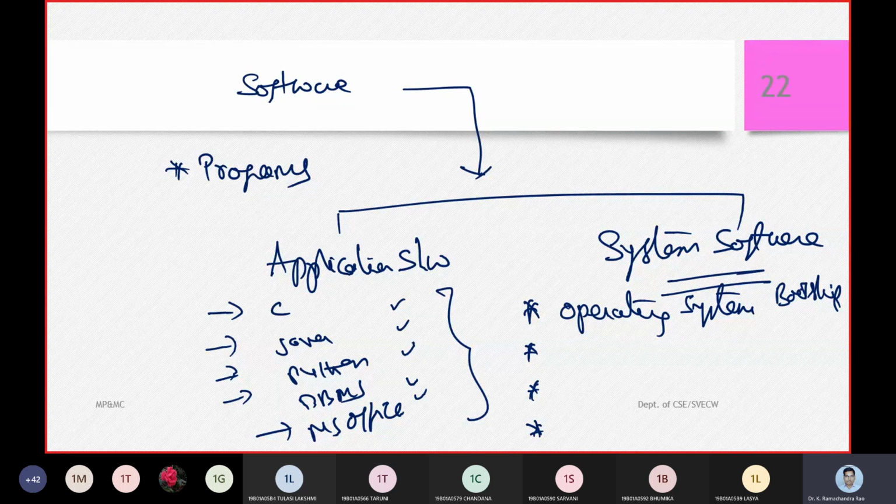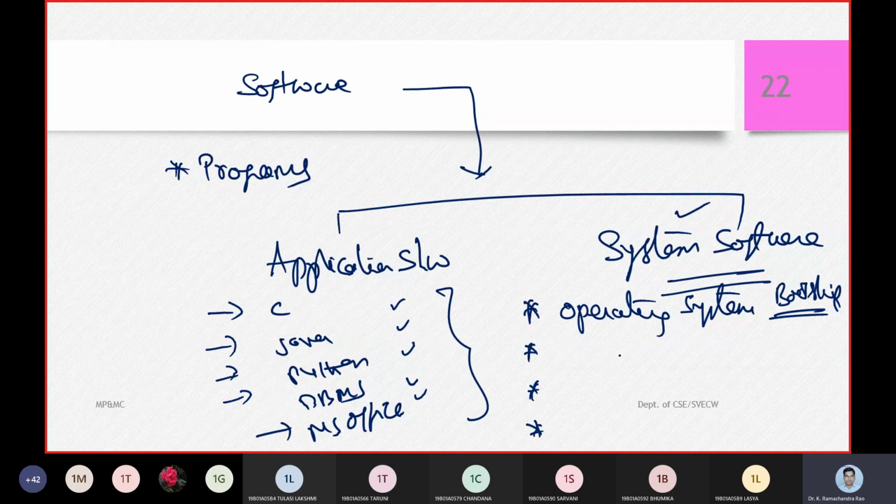You won't see a Java program or DBMS, Live SQL, etc. You will see only the operating system first. That is why we call the operating system a bootstrap program, and of course a system software, because it takes control of the entire system.